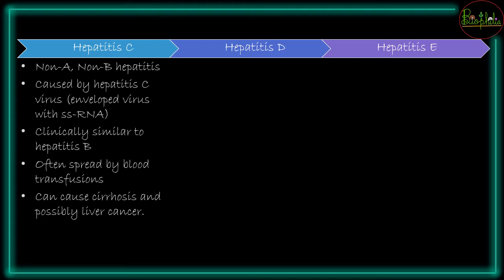It is caused by a virus called hepatitis C virus, which is again an enveloped virus with a single stranded RNA. It is clinically similar to hepatitis B, meaning the mode of transmission is generally blood transfusions, saliva and tears. Whereas hepatitis A was spread through oral fecal matter, hepatitis B and C are spread majorly through blood transfusions, and they cause symptoms such as cirrhosis and even the possibility of liver cancer.